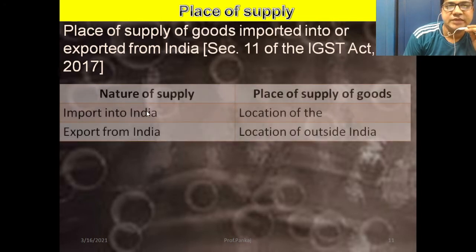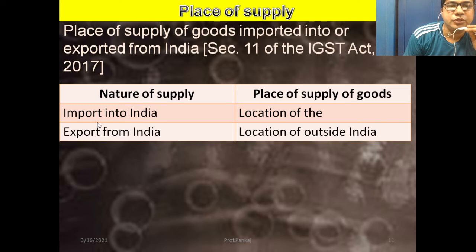For import into India, the place of supply of goods is the location in India. For export from India, the place of supply of goods is the location outside India.